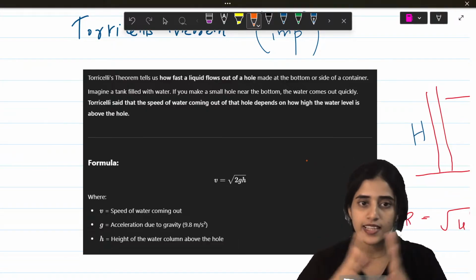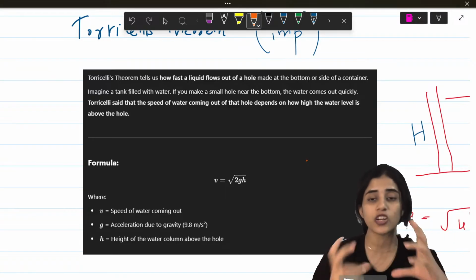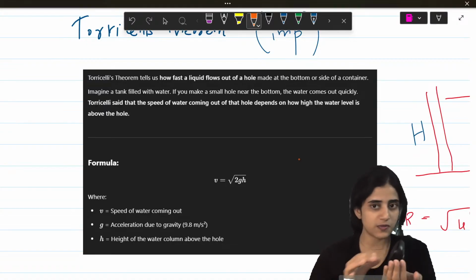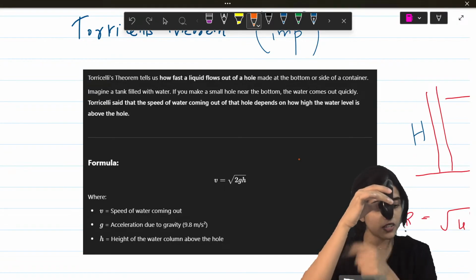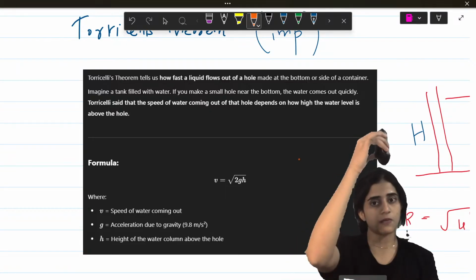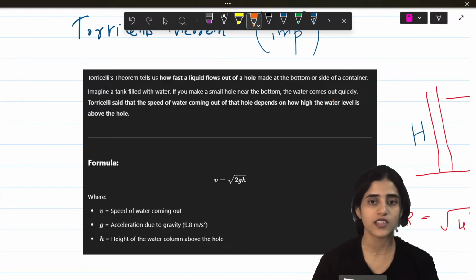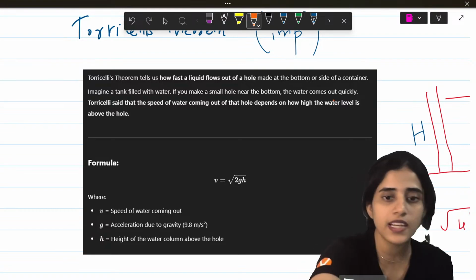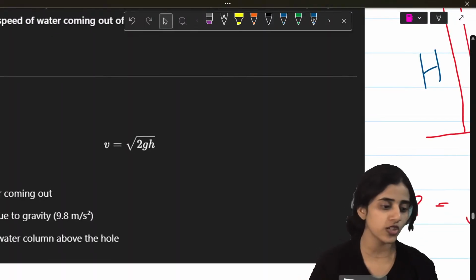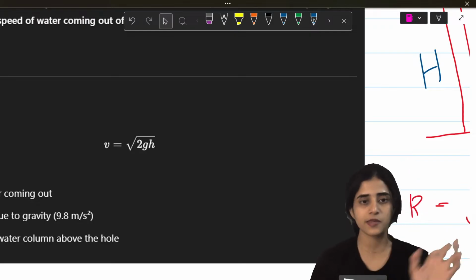Torricelli said that the speed of the water coming out of the hole depends on how high the water is. If my tank is here, the water comes out at a speed. If it is here, it comes out at a different speed. As the height increases, the speed increases. Now it's an interesting conclusion, right? So the relation between speed and height is V equals root 2 g h. So that is the simple concept.